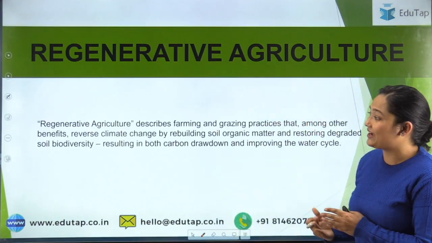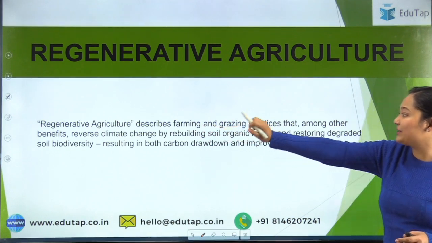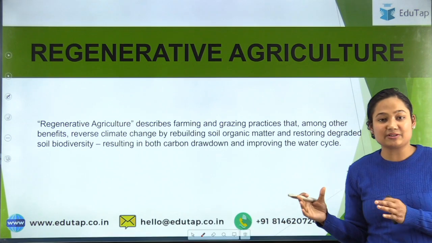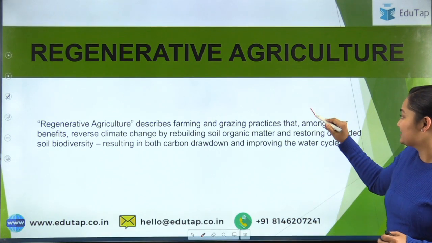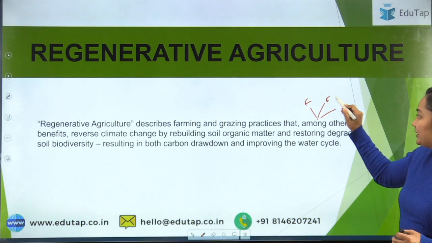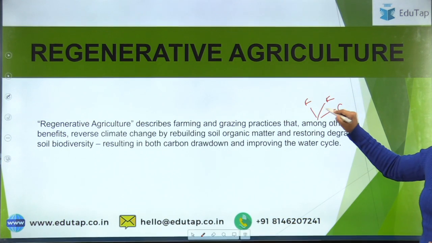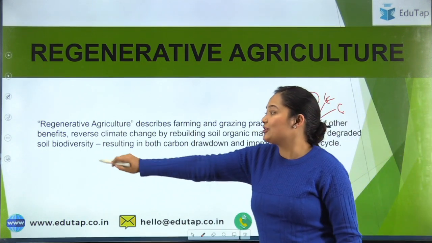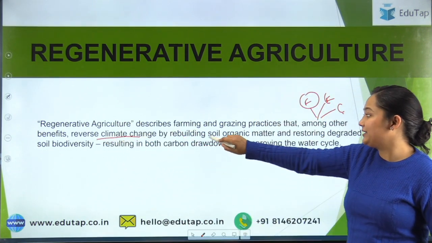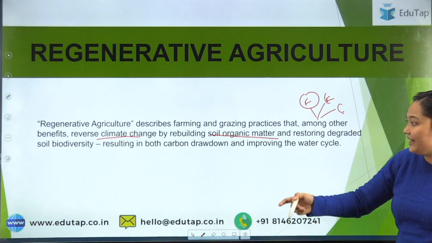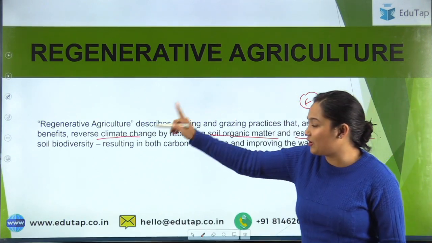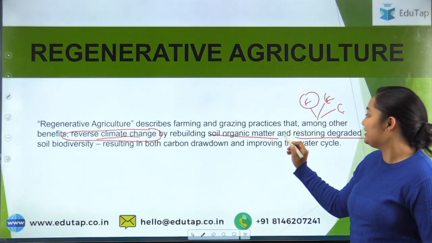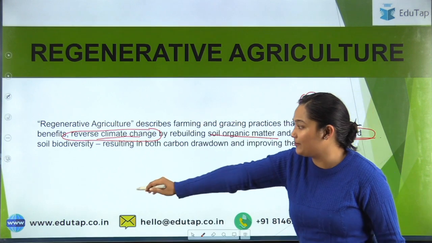Now what is regenerative agriculture? This is described as the farming and grazing practice that, among other benefits, is already delivering the benefits of conservative agriculture. That means delivering food, fodder and commercial purposes. So you are getting money out of it, food out of it and fodder out of it. But this is also helping you reverse the climate change by rebuilding soil organic carbon content and restoring the degraded soil biodiversity.